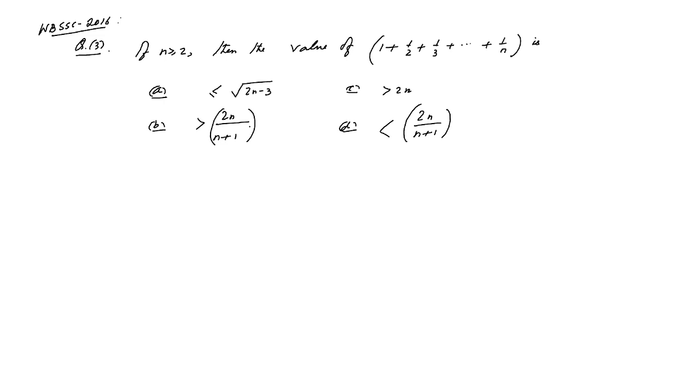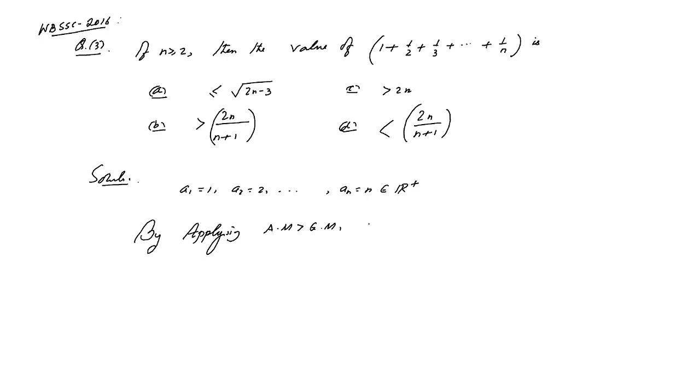Now the question is how to solve this kind of question. So just simply apply arithmetic mean greater than or equal to harmonic mean here. In the solution, you will take a1 equals 1, a2 equals 2, up to an equals n. All are positive real numbers. So applying arithmetic mean greater than harmonic mean, all are unequal, so we use strict inequality.